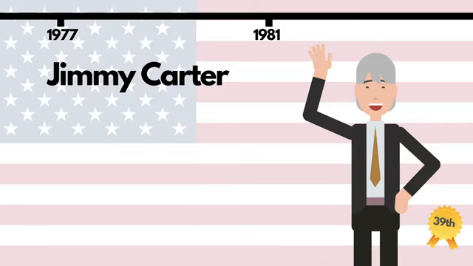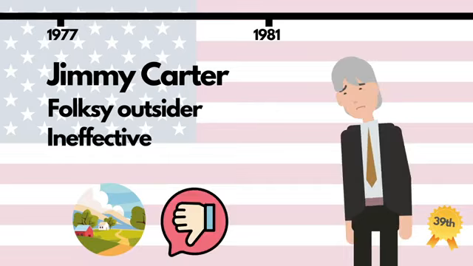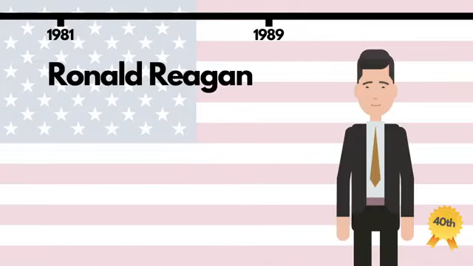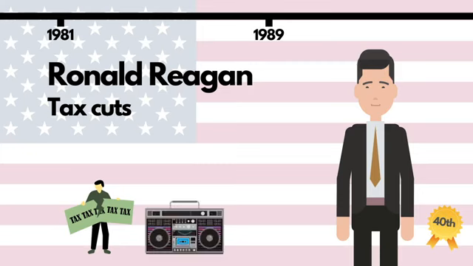Former peanut farmer Jimmy Carter came to Washington as an outsider, and as such struggled to get much past Congress as president. Though he was a folksy, popular commander-in-chief initially, his reputation took a dive, with the public seeing him as an ineffective leader, especially given that his term in office was characterized by rising inflation, oil prices, and unemployment. He was succeeded by former actor and California governor, Ronald Reagan, who stood by two policies: shrink the government and cut taxes. The latter, tax cuts, came about, leading to a huge boost in the US economy. The former, smaller government, didn't.